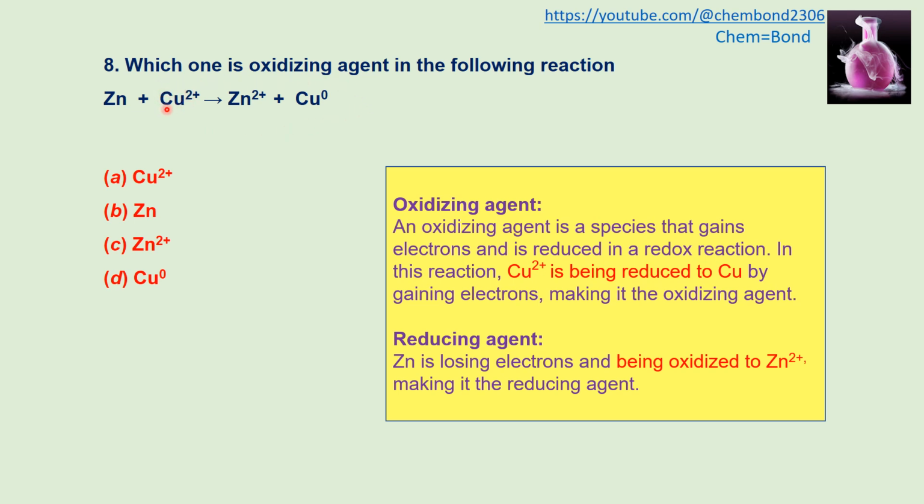So the copper will gain the electrons and it is shifted to copper 0. So copper is the oxidizing agent. And zinc is the reducing agent because it will lose electrons, reducing the other but oxidizing itself. So zinc is the reducing agent and copper is the oxidizing agent.